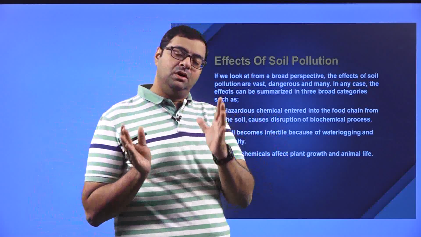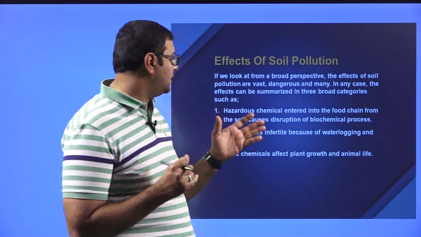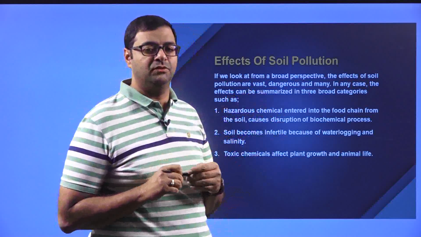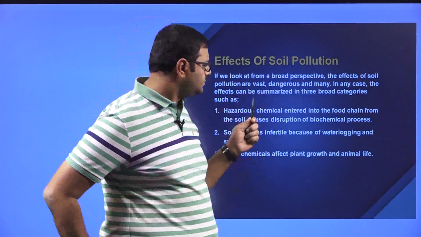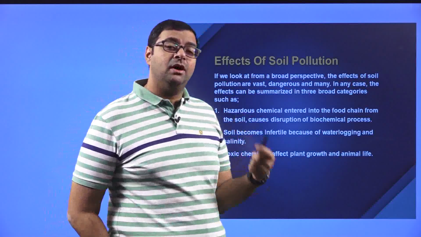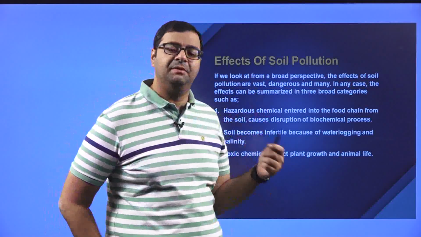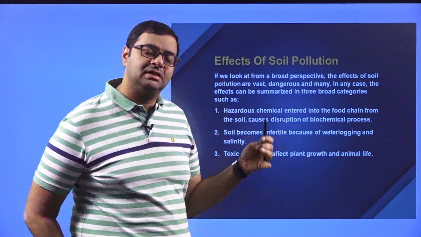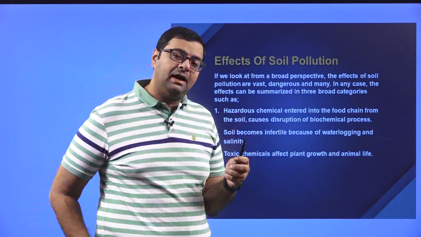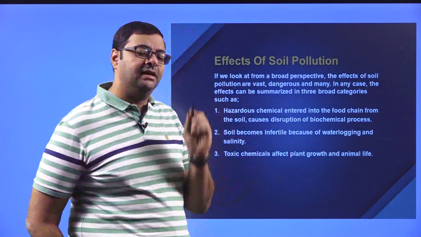Now, the producers are at the bottom of the food chain, that is the plants. They produce food. When they produce food, if the soil is treated with hazardous chemicals, then those chemicals are entering into the plant. And if that plant is eaten by the consumers, say for example a deer,